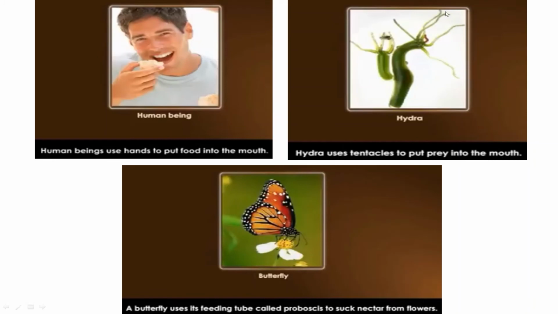See, these are the tentacles. It catches its prey and now it will put it into the mouth. Butterfly uses a feeding tube called proboscis to suck the nectar from the flower. These are the proboscis which pierce into the flower and suck the nectar.